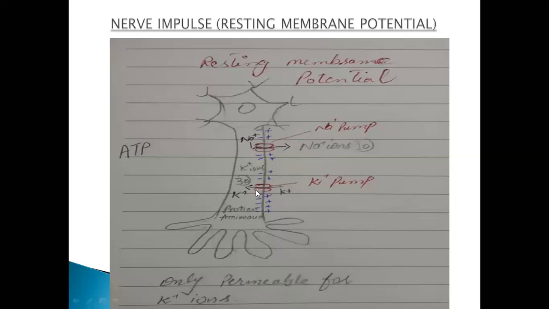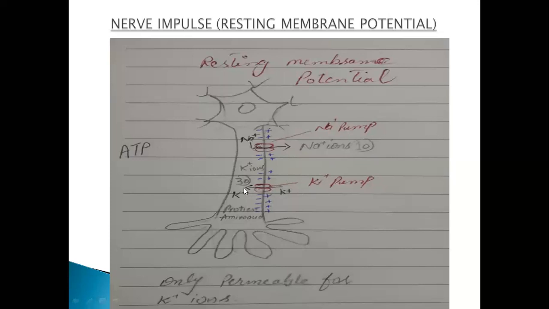When the concentration of potassium is higher inside, then what happens with diffusion? They will leak from here. Potassium ions go outside the environment. So there is one thing about the sodium and potassium pump: sodium ions are higher in the outside environment and less inside, so they are moving from less to high concentration.